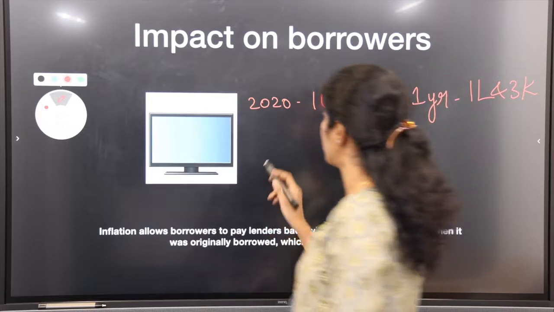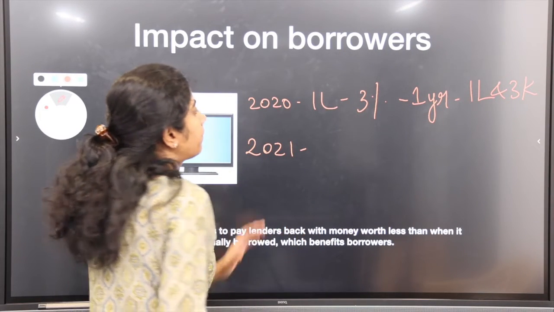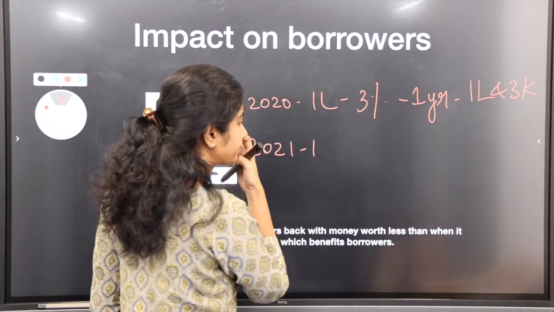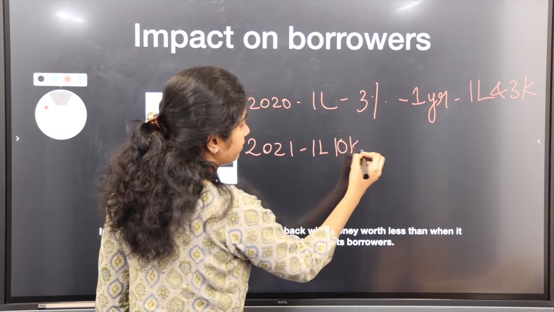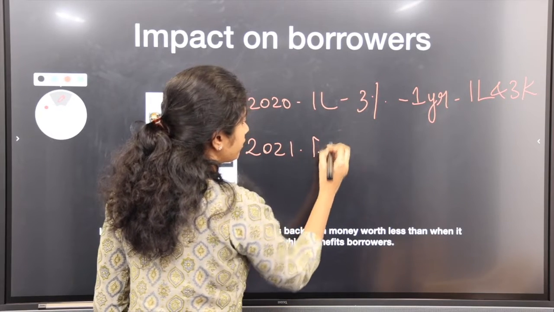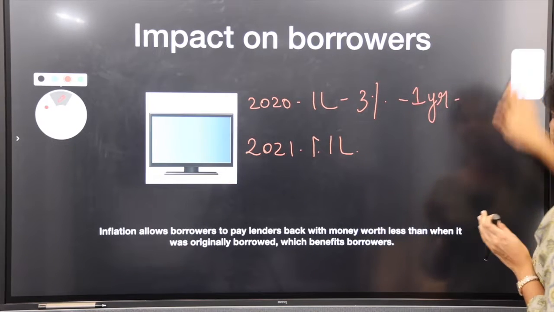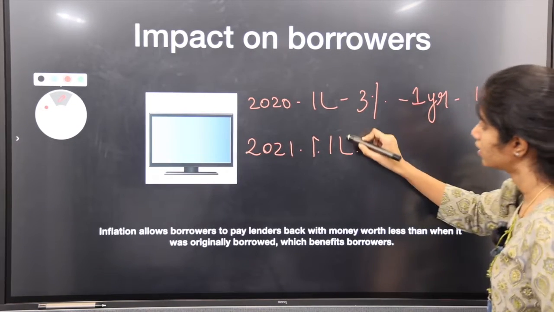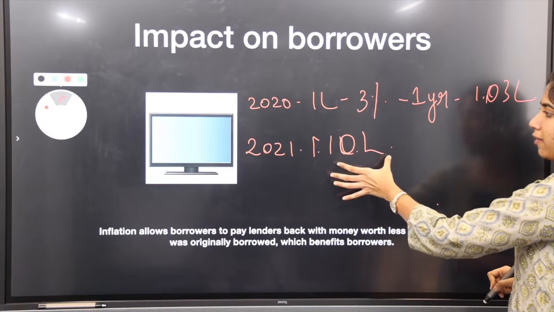For example, in 2021 the price of this TV has increased to 1 lakh and 10,000, that is 1.1 lakh. This is 1.03, and this is 1.1 lakh. Now who will benefit?